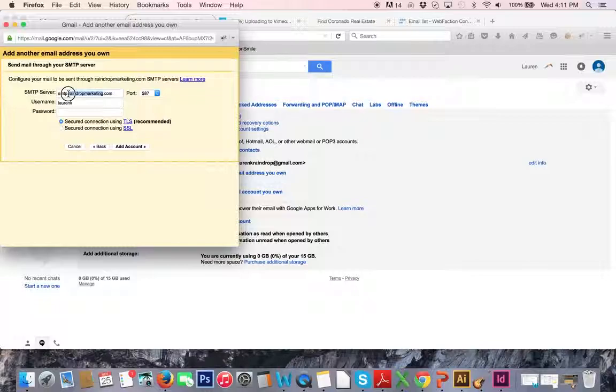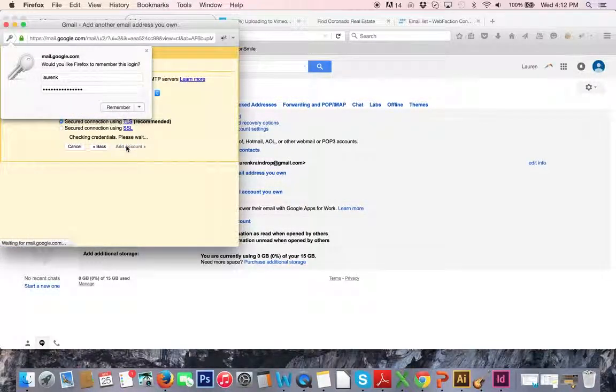So the username is a couple things. This needs to be smtp.webfaction.com. Now this is the username that we entered into the Web Faction account. It was just Lauren K, and then the password was I love marketing 5. I'm going to click add account.